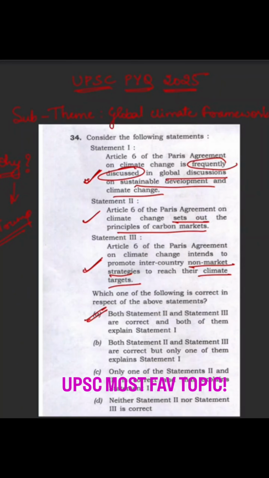So please focus on the climate treaties, climate frameworks, in general climate change. Every year there are around 3 to 4 questions from climate change theme,